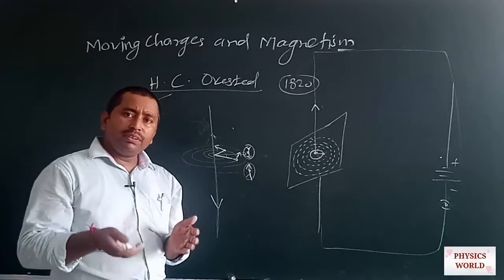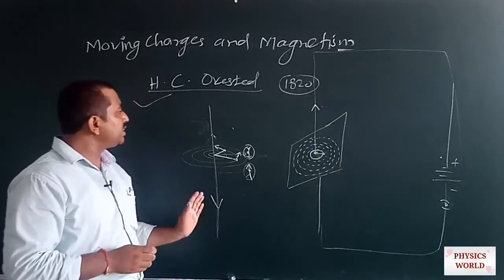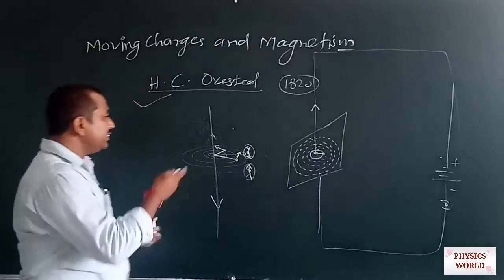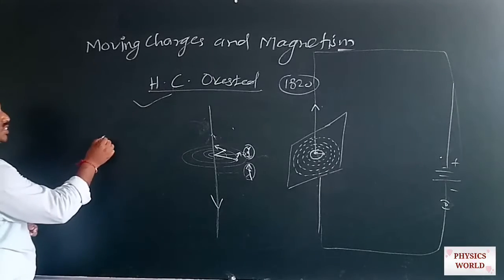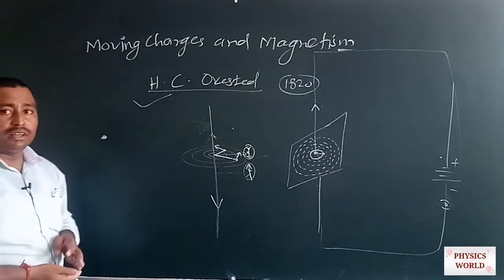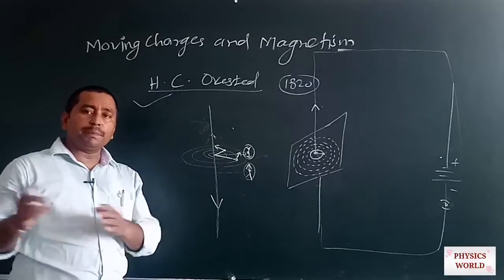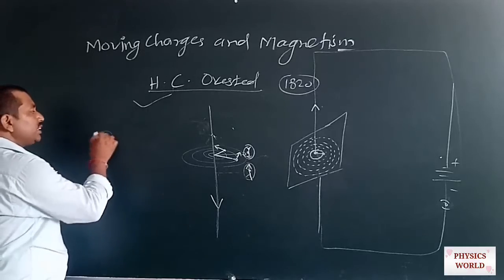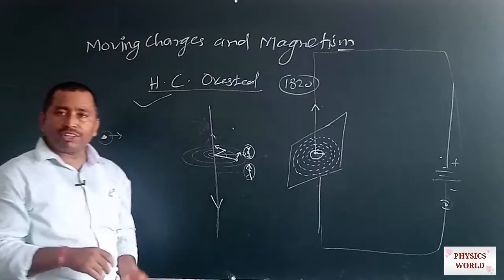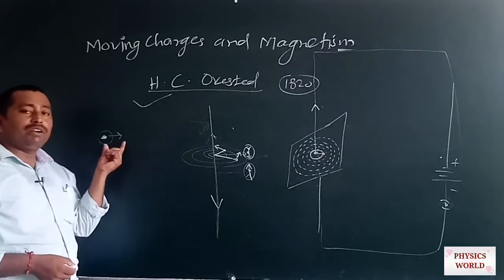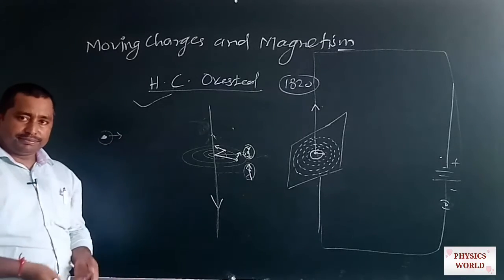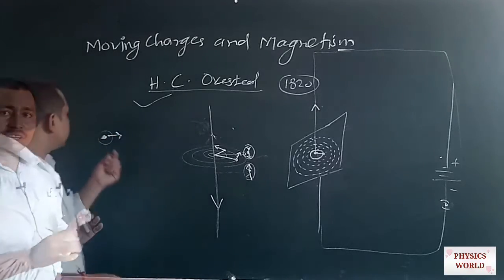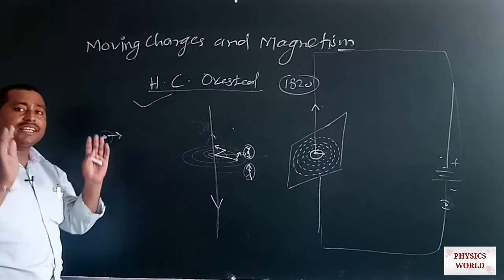If we do not move any charge, as in the earlier chapters on electrostatics, we have seen that when a charge is not moving with respect to time, it means the charge is placed at a fixed point, that is a stationary charge. Such a charge does not produce any magnetic field. Such a charge always produces an electric field.